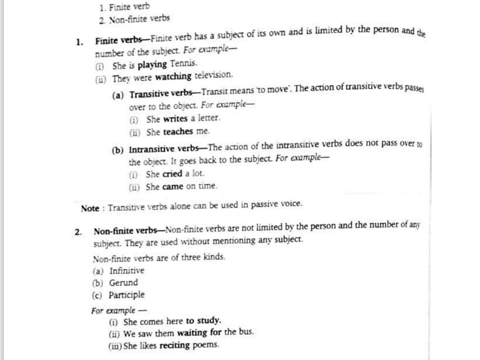Now, infinitive means what? Infinitive is the base form used with to. So the base form, that's the infinitive form, where to is used. She comes here to study. Comes is the main verb here, but to study is the infinitive. See, there's a verb already there that tells us which tense is used. That is comes. She comes. It tells us that it's in present tense. But to study, that is telling us about that, isn't it?